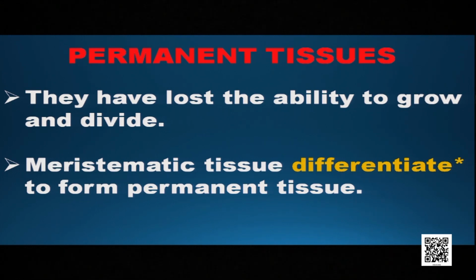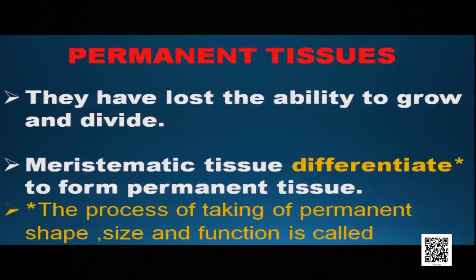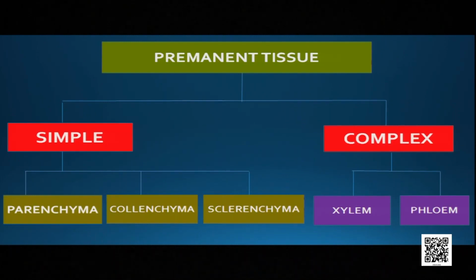That is the major difference between meristematic and permanent. So meristematic tissue gradually differentiates to form the permanent tissues. So let us find out what are the different types of permanent tissues. One type of permanent tissue is simple and another type is called complex.